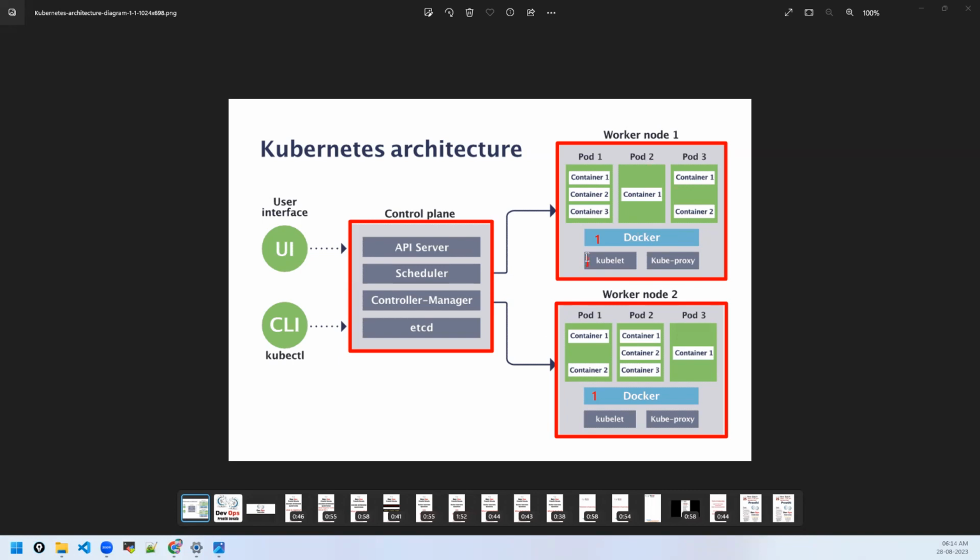Then the second component is called kubelet. What is this kubelet? Kubelet is nothing but the Kubernetes agent running on the worker node. It means on every worker node, we need to have an agent running called kubelet. The components in the master node give instructions to these worker nodes, like where to start a container and all, via this component called kubelet.